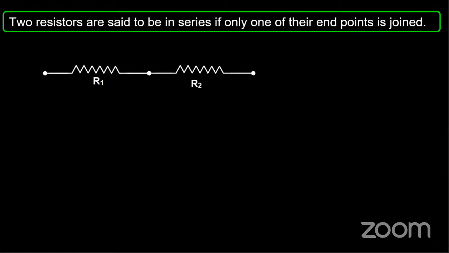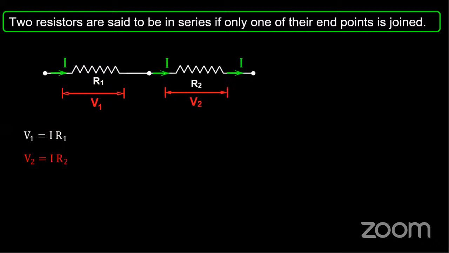If we consider two resistors, name their ends A and B, and connect the B end of one resistor with the A end of the other, this combination is called a series combination. If two resistors are connected in series, the current flowing through them remains the same, but the voltage across them will be different. Please remember this.